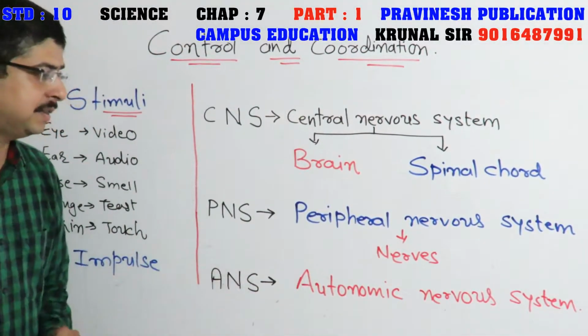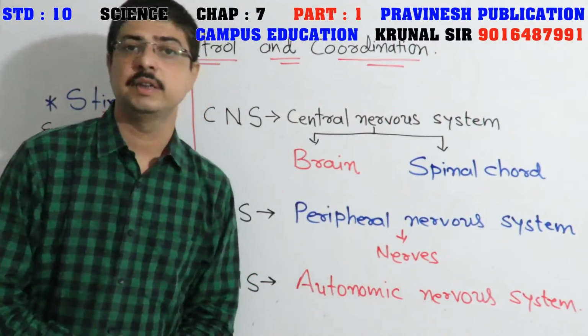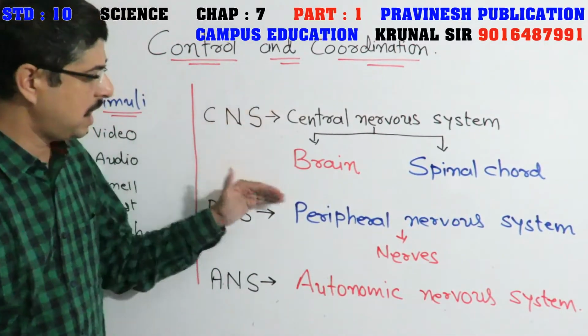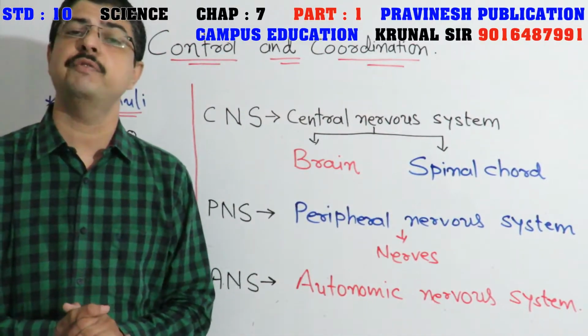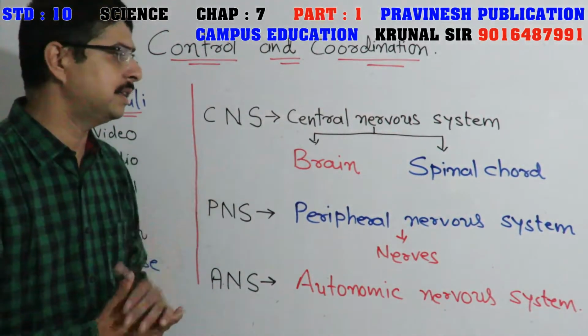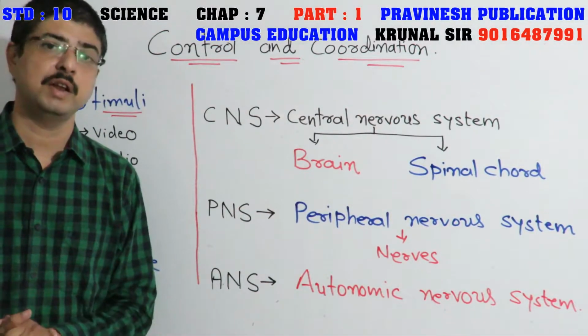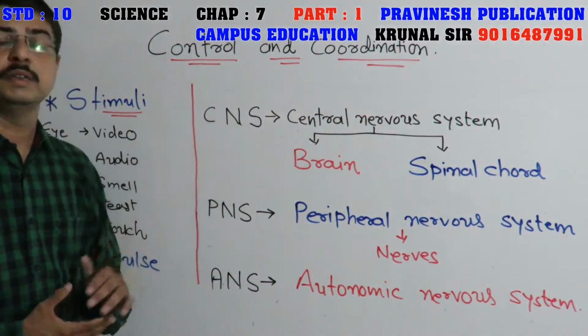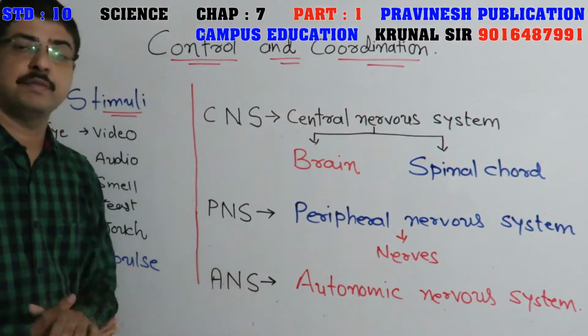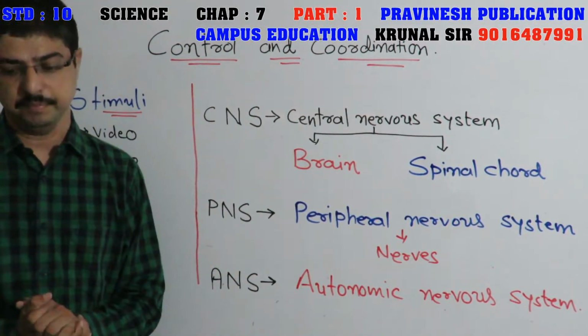Next is ANS, the autonomic nervous system. These three are the main important systems of our body. Let us understand one by one. First we understand the PNS, the peripheral nervous system, then the central nervous system, and then the autonomic nervous system.